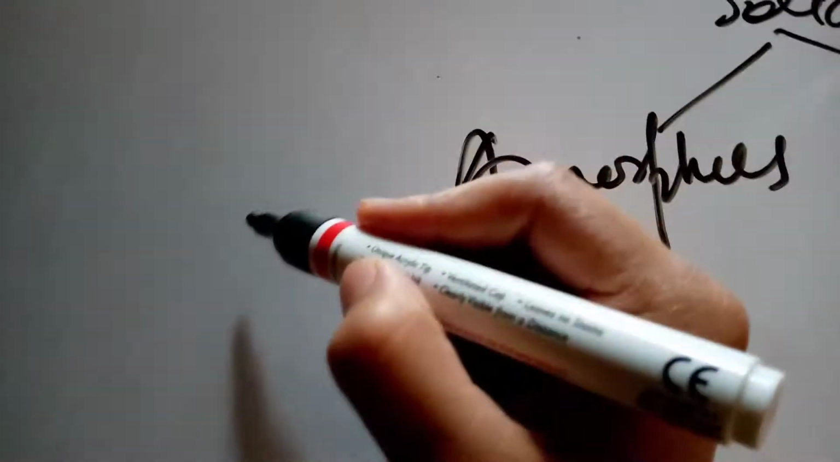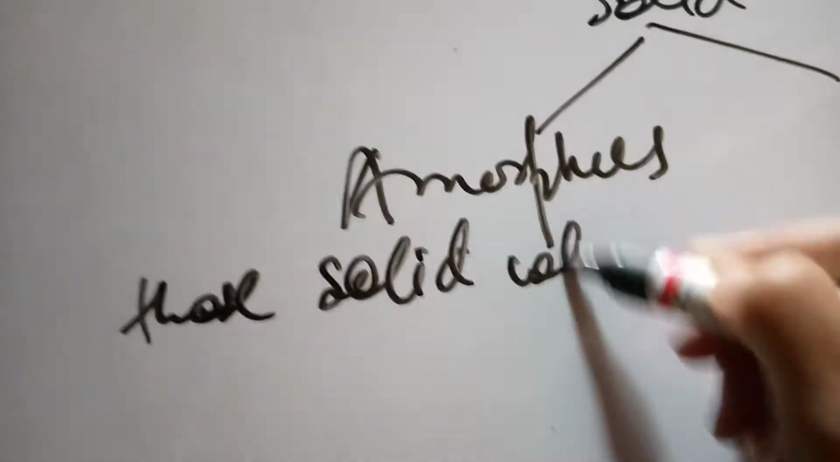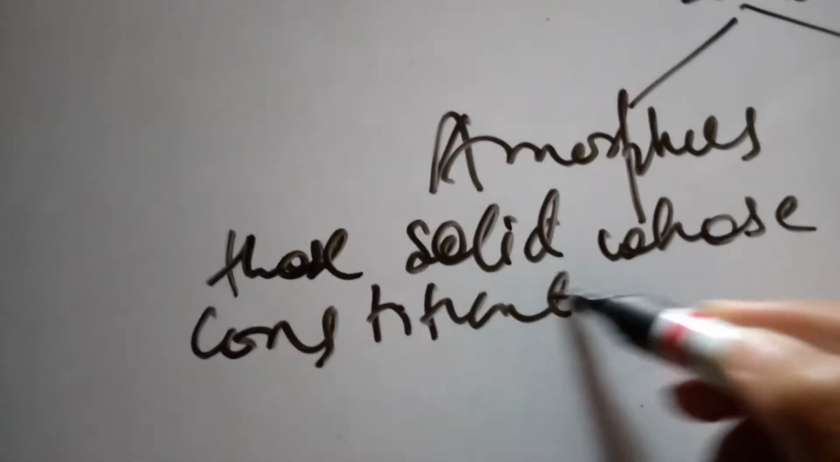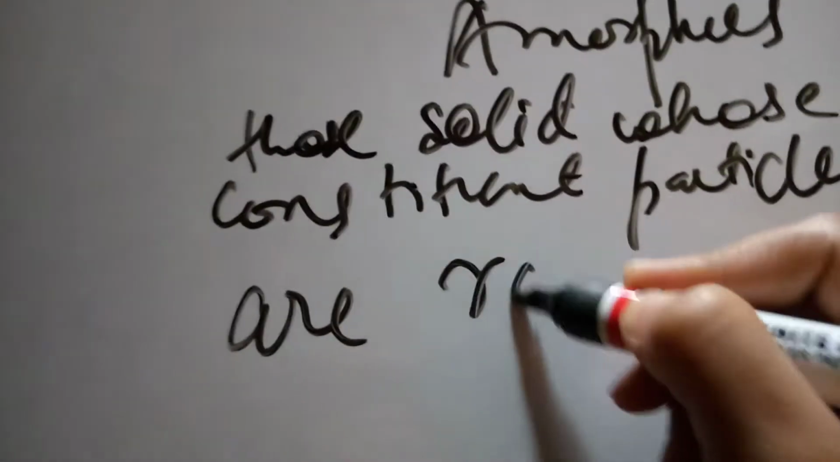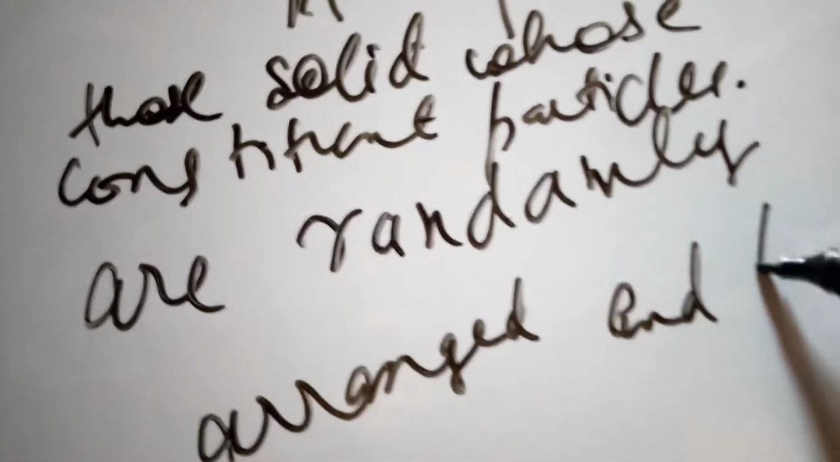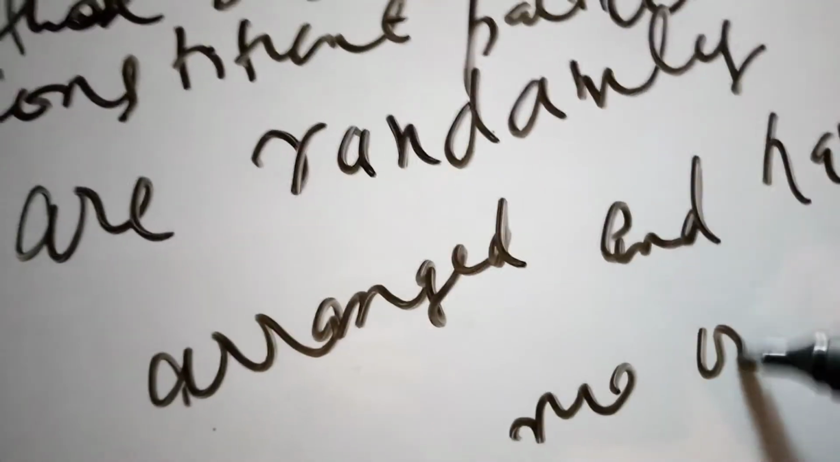So first of all, we have to define the amorphous solid. What is amorphous solid? Amorphous solids are those solids whose constituent particles are randomly arranged and have no order. This is called amorphous solid.